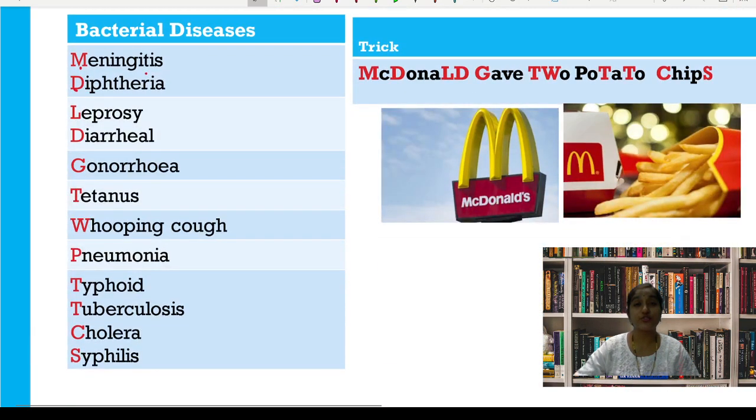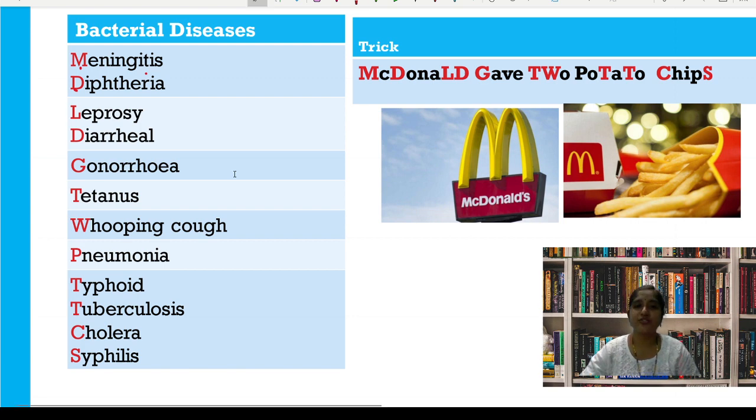The bacterial disease trick here is: McDonald gave 2 potato chips. M for meningitis, D for diphtheria, L for leprosy, D for diarrhea, G for gonorrhea, T for tetanus, W for whooping cough, P for pneumonia, T for typhoid, T for tuberculosis, C for cholera, and S for syphilis. So the trick to remember bacterial diseases: McDonald gave 2 potato chips.